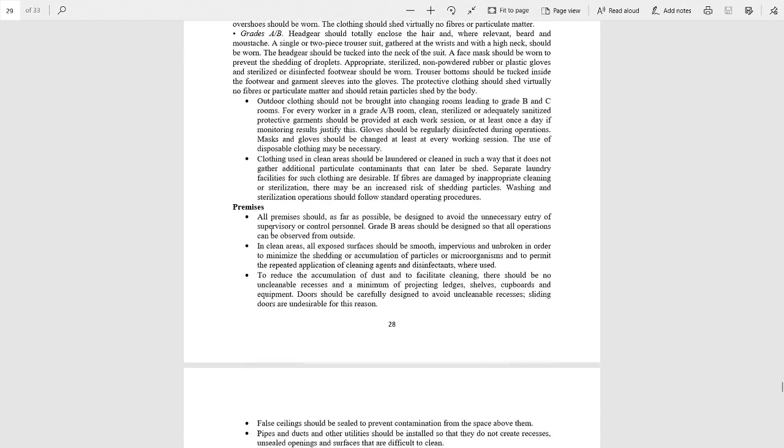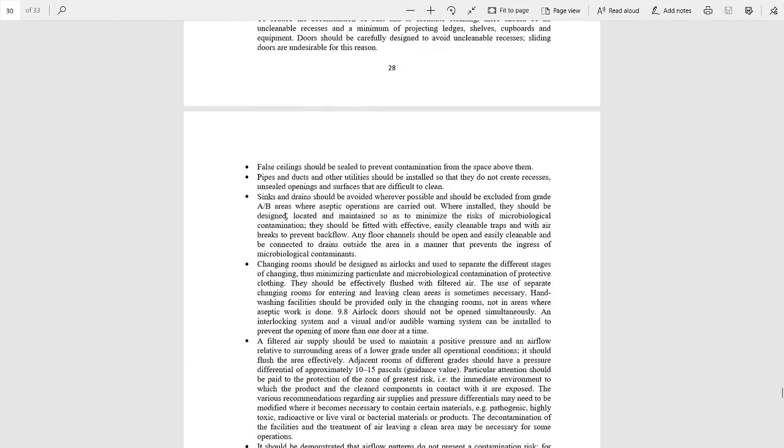Now premises: how premises should be prepared during sterilization. First point is all premises should as far as possible be designed to avoid the unnecessary entry of the supervisory or the control personnel. In clean areas, all exposed surfaces should be smooth, to reduce the accumulation of dust and to facilitate cleaning, there should be no uncleanable recesses.